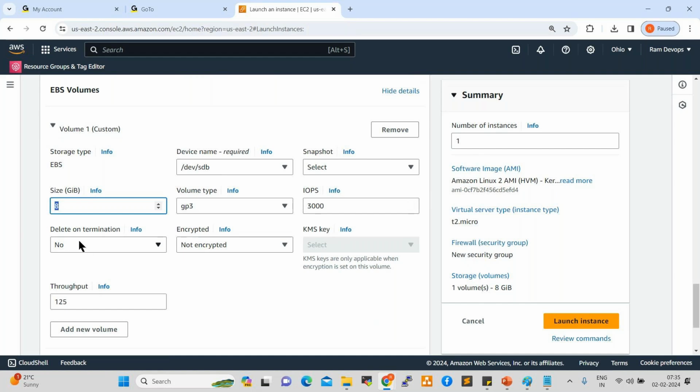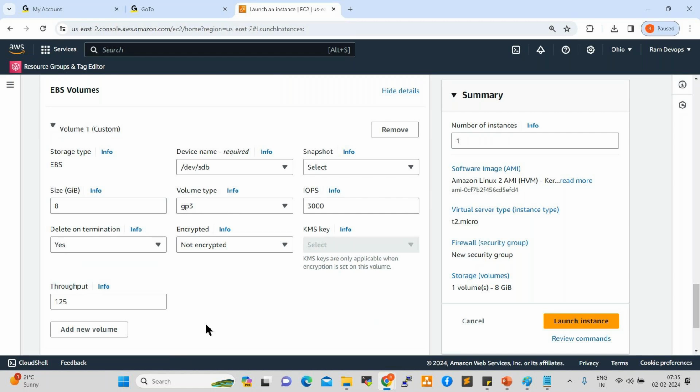This is very important: delete on termination. What is this? Here we have two options, yes or no. If you select yes, what will happen? Whenever the project team requires any servers, there is a ticket. As per the request, we create the server and hand it over to the project, so they start the development. Once the project is completed, again there is a ticket to terminate the server. What is terminate? Delete, right? To terminate the server, there is a request.